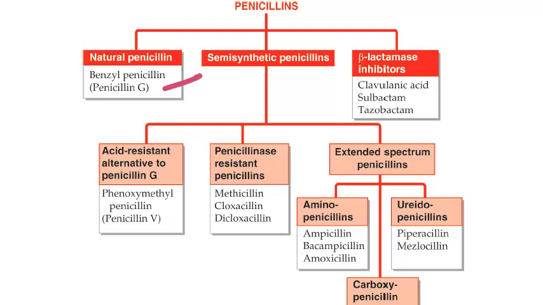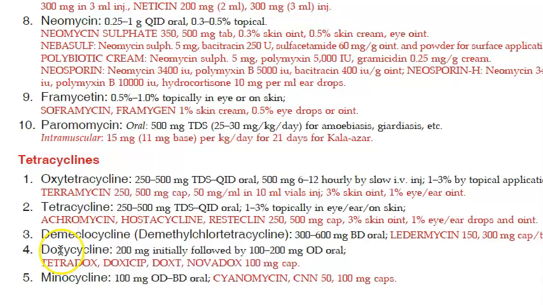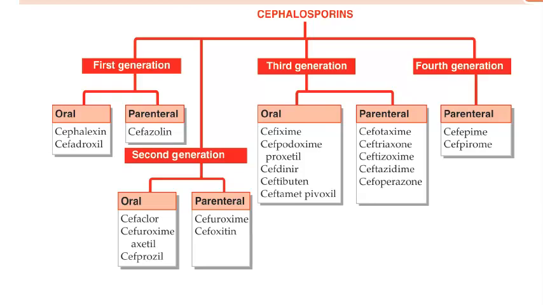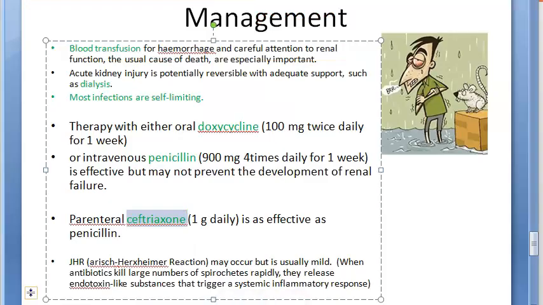Penicillin, they're talking about penicillin. In penicillin itself you have amoxicillin and all. I'm not sure if you can give amoxicillin as such, but they're saying penicillin you should give. Then the next drug they spoke about is tetracycline, that is doxycycline, 100 mg twice daily for a week. This is the only oral option that they have suggested. And third generation cephalosporin, that is ceftriaxone, parenteral. They say you should give 1 gram daily. They didn't say for how many days.